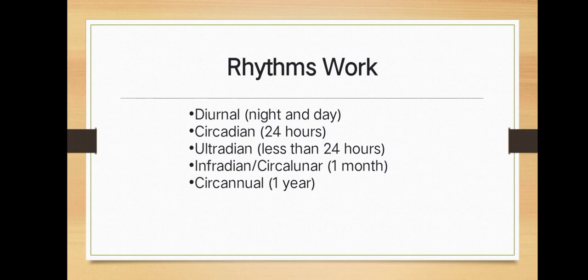How do the rhythms work? Diurnal: night and day. Circadian: 24 hours. Ultradian: less than 24 hours. Infradian: more than 24 hours. Circalunar: 1 month. Circannual: 1 year.